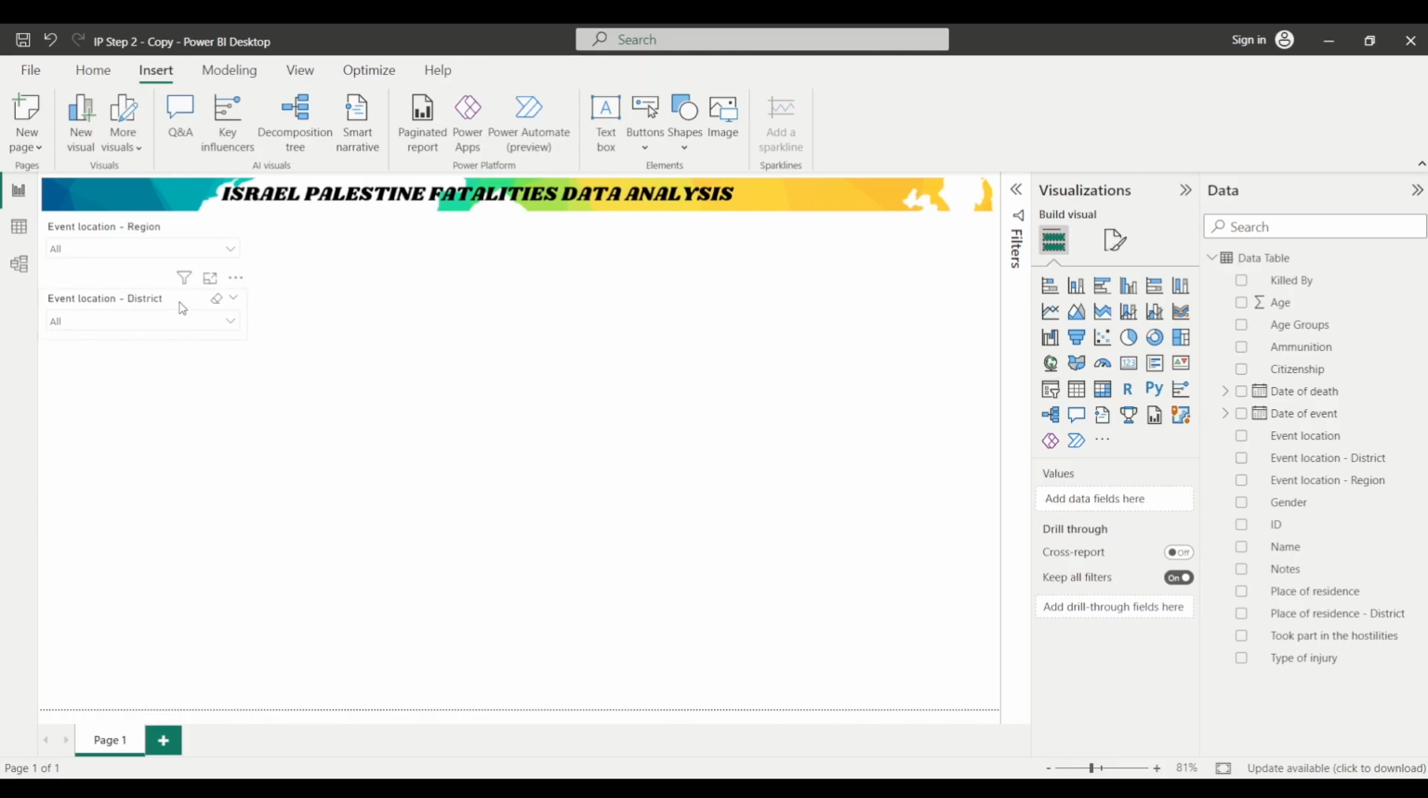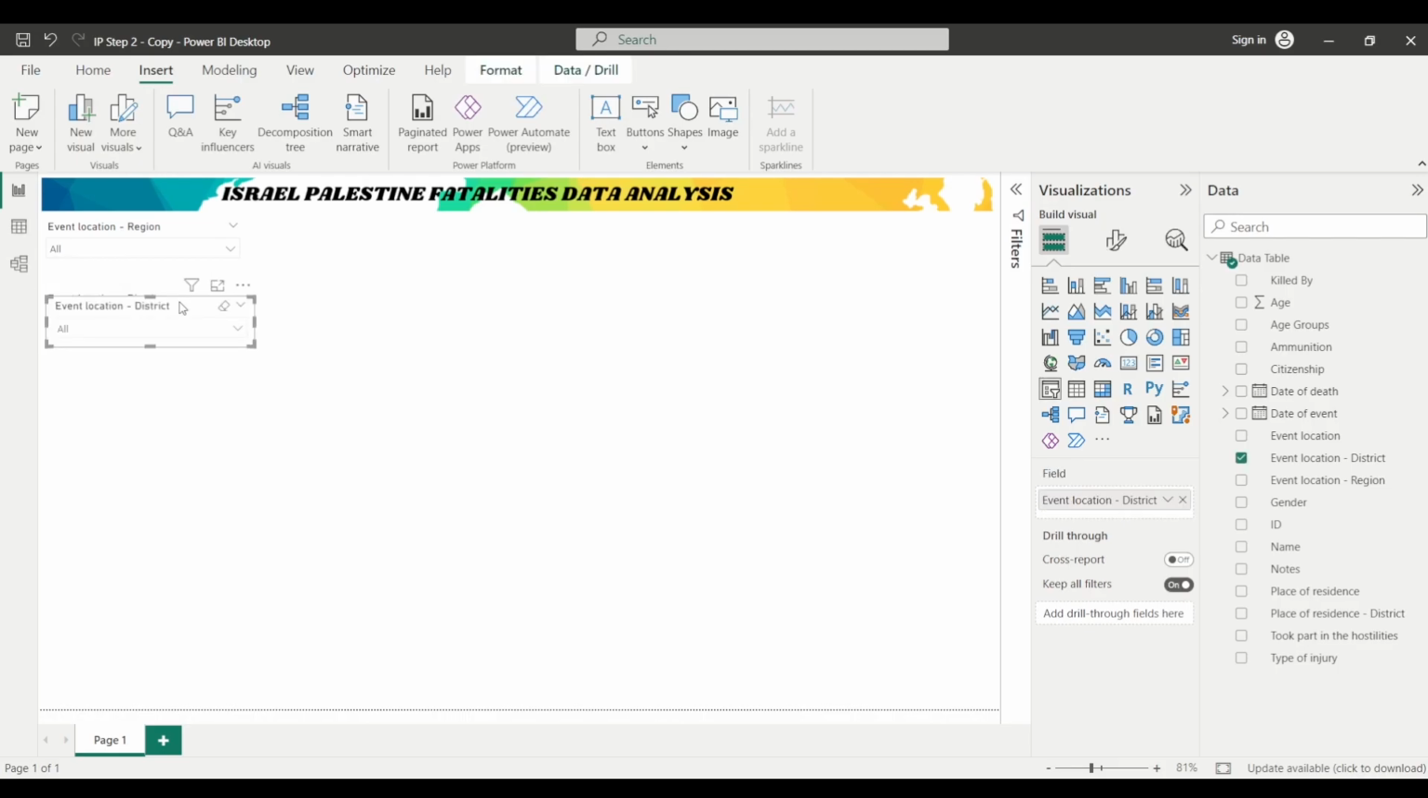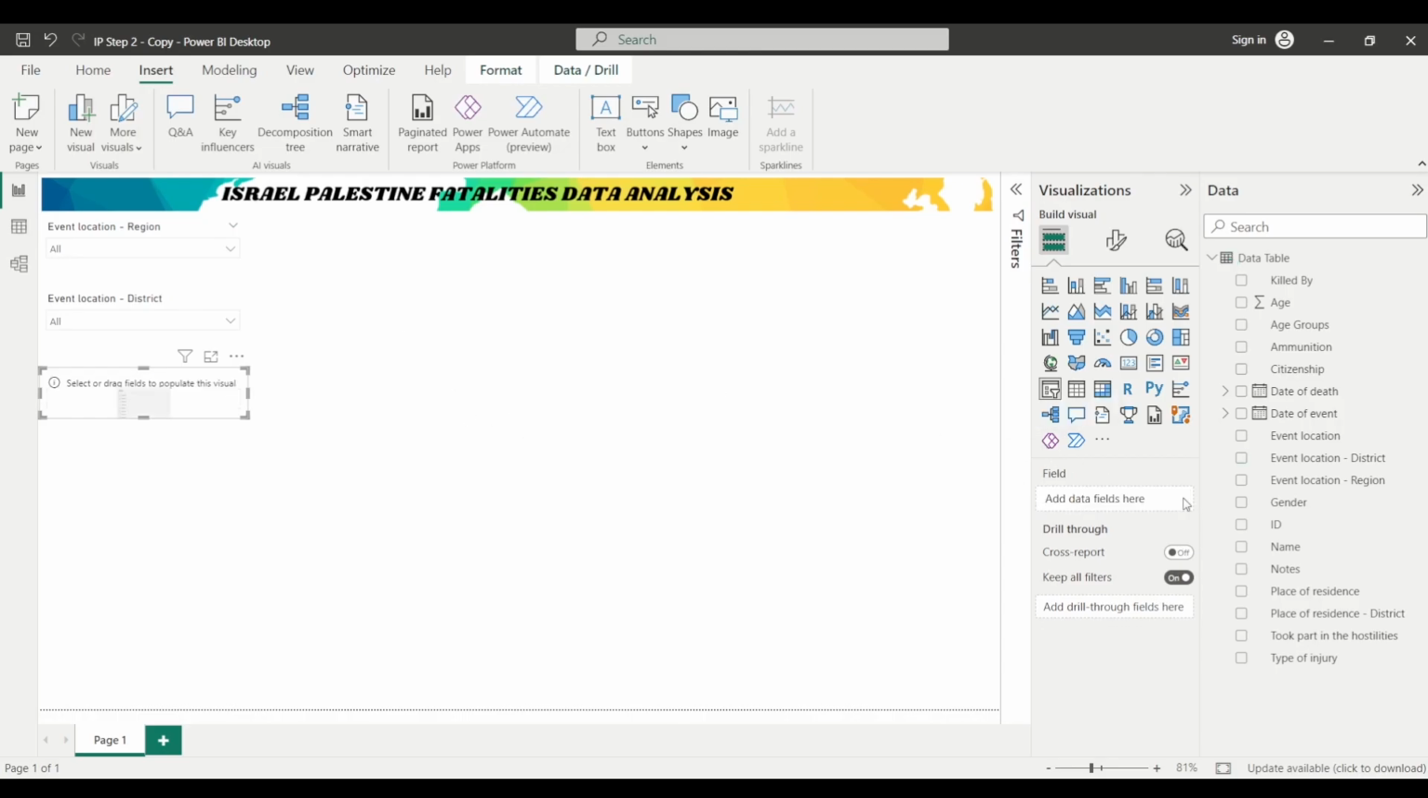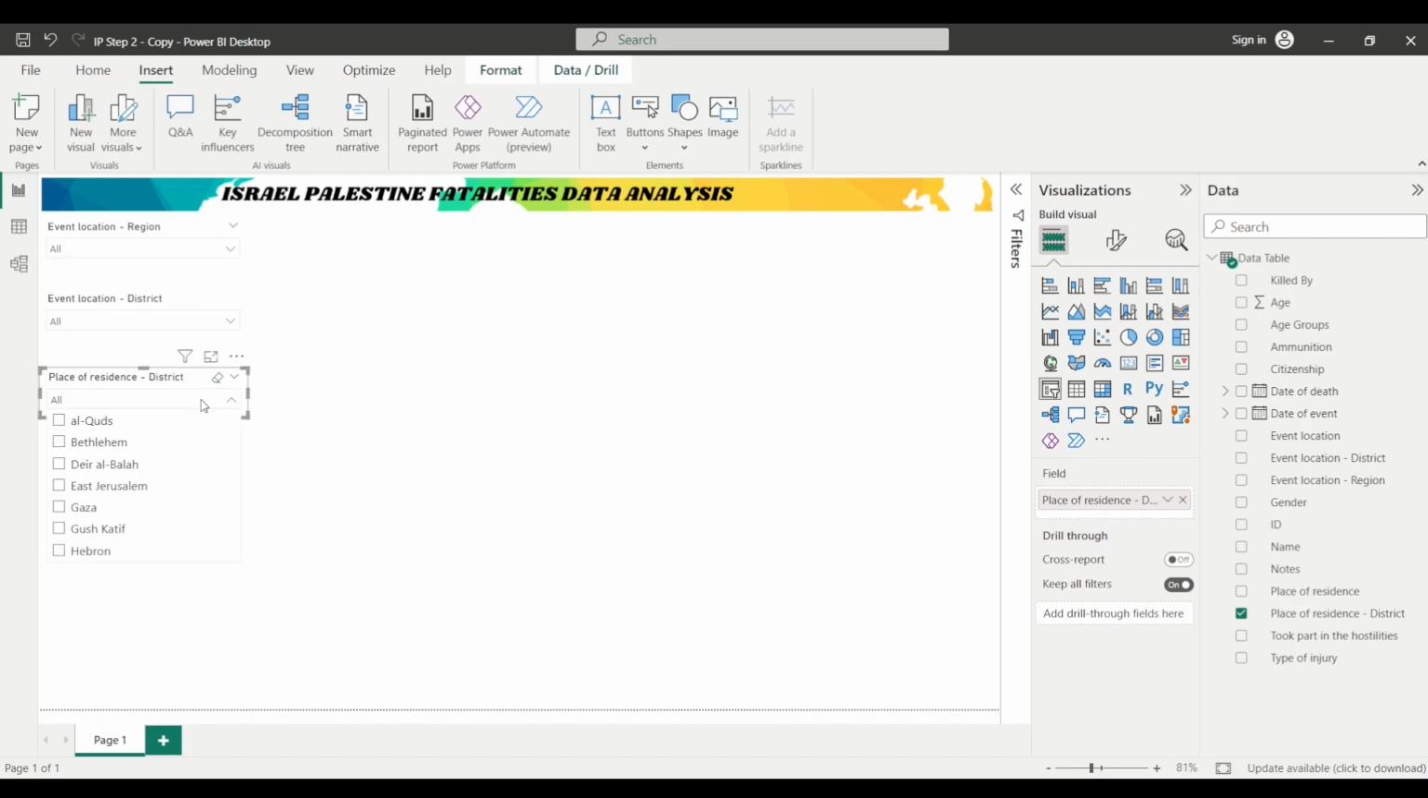Again, similarly, I will click here on the slicer, Control C, Control V. I will move it here. And let's say in this slicer, I want to represent the place of residence district. So first of all, I will remove this particular field from the slicer, and I will add this field, that is place of residence district, from the data pane. So this shows you various places of residence of the people who were killed, represented in the slicer, and then we can filter the entire report page based on this particular slicer.